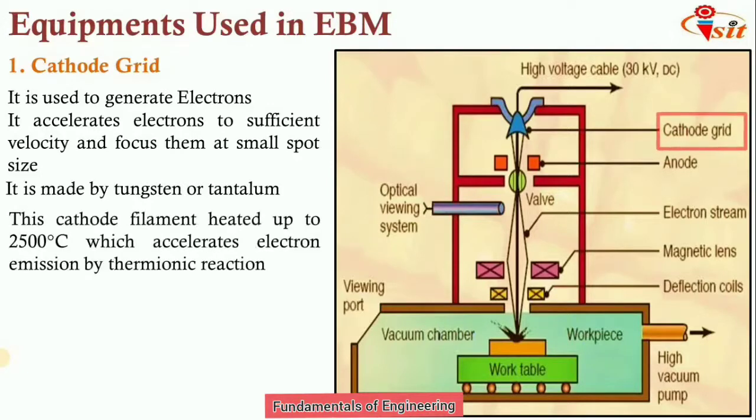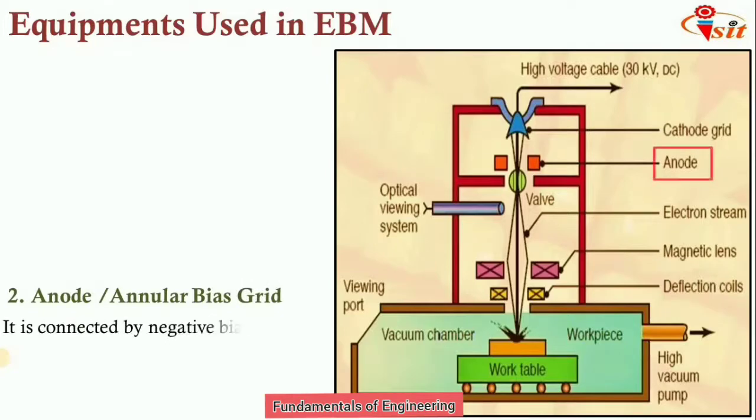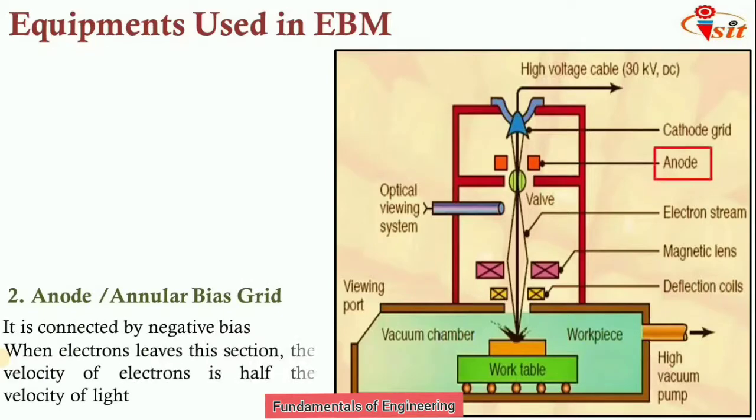Now this cathode filament is heated up to 2500 degrees Celsius, which accelerates electron emission by thermionic emission. These electrons travel towards the anode, which is called the annular bias grid.